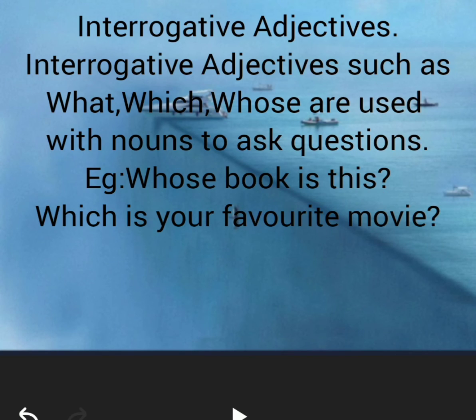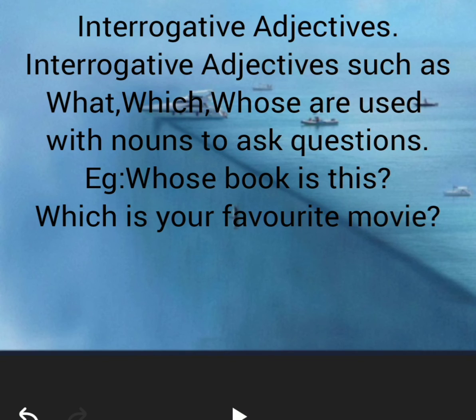The next one is interrogative adjectives. Interrogative adjectives such as what, which, whose are used with nouns to ask questions. You already know that an interrogative sentence means a sentence which asks a question.